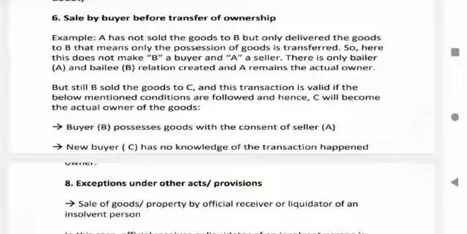Sale by buyer before transfer of ownership. Example, A has not sold goods to B but only delivered the goods to B. That means only the possession of goods is transferred. So here this does not make B a buyer and A a seller. There is only a bailor, A, and a bailee, B, relation created, and A remains the actual owner. But still B sold the goods to C, and this transaction is valid if the below mentioned conditions are followed, and hence C will become the actual owner of the goods.